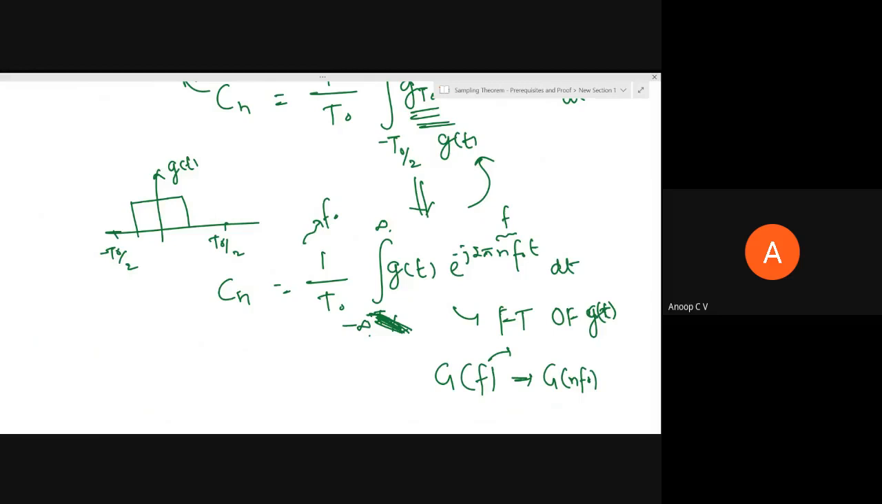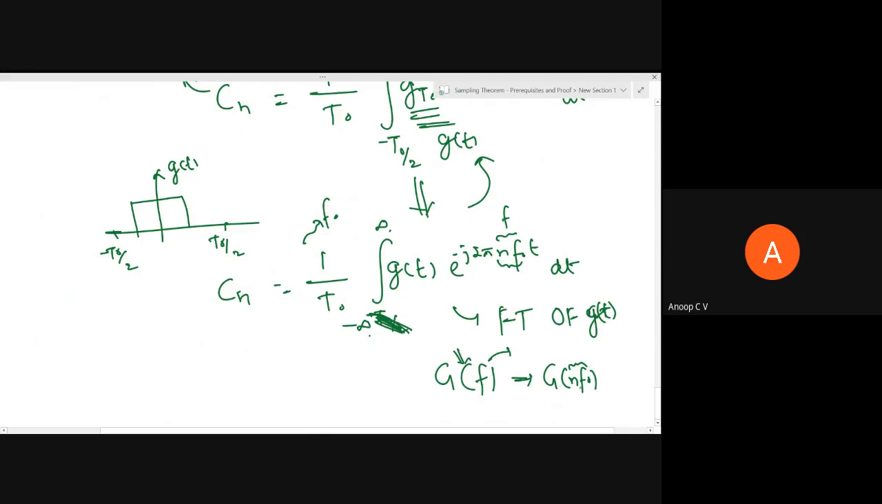So basically, what Fourier transform does is it converts from time domain to frequency domain. That is, from time domain, it will be a function of t, right? So when it is converted to frequency domain, you will get it as a function of f, right? So in the standard expression of Fourier transform, it is g of t e power minus j 2 pi ft dt. So you will get a function of f. But instead of f, you have here nf naught. So you should get actually a function of nf naught.